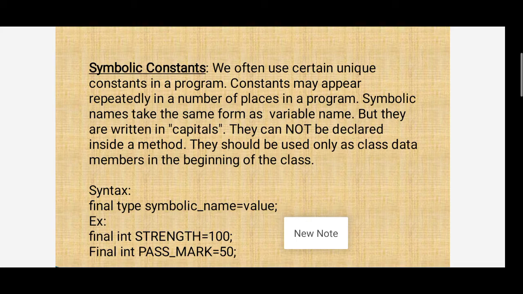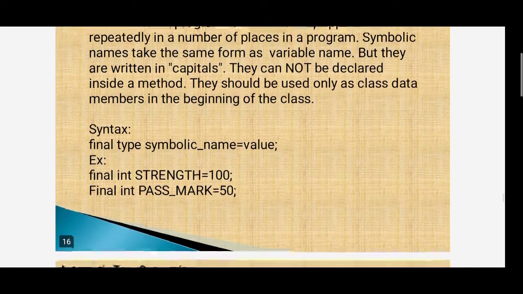Symbolic names take the same form as variable names, but they are written in capitals. They cannot be declared inside a method. They should be used only as class data members, at the beginning of the class.